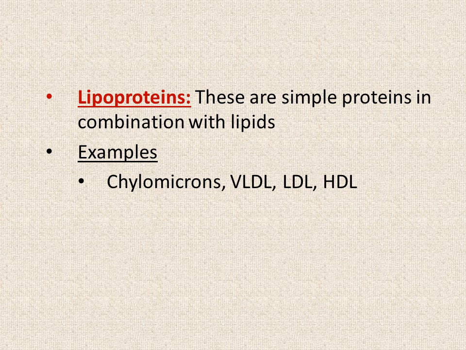So lipoproteins are conjugated proteins which comprise of simple proteins plus lipids, and examples include chylomicrons, VLDL, which is very low density lipoprotein, LDL, which is low density lipoprotein, and HDL, which is high density lipoprotein. And you might have heard of LDL and HDL before in terms of cholesterol, and you should remember that LDL and HDL are basically lipoproteins with a protein component as well as a lipid component.